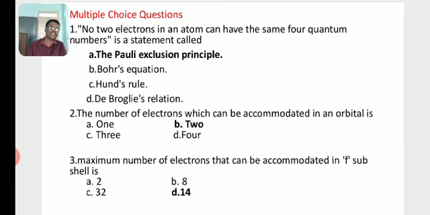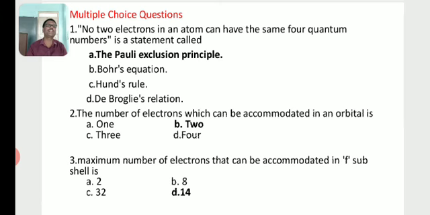So that is the statement of Pauli's exclusion principle. The number of electrons which can be accommodated in an orbital is 1, 2, 3, or 4. That means in an s orbital, only 2 electrons.